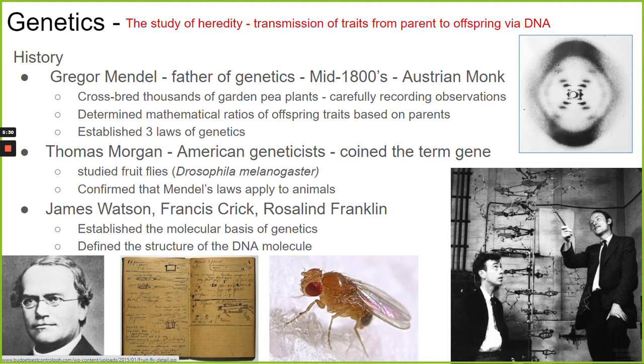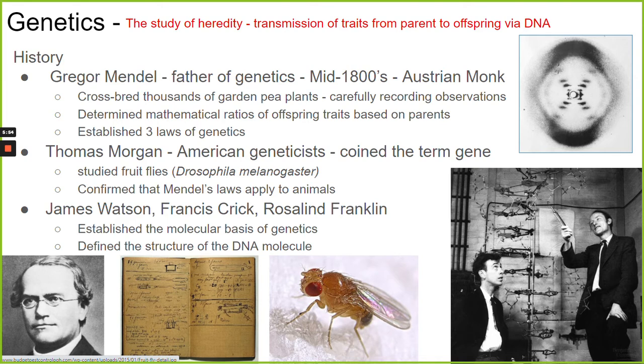And what Morgan did is he sort of saw that when he was breeding these fruit flies together, they were following the same patterns of inheritance that Mendel saw in his pea plants. So this allowed scientists to understand that, well, Mendel's laws aren't just about pea plants, they apply to animals as well. And that was a big advance.